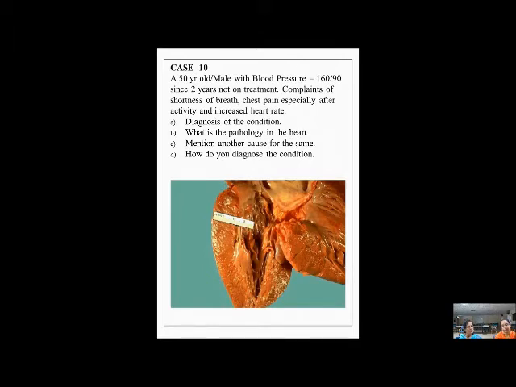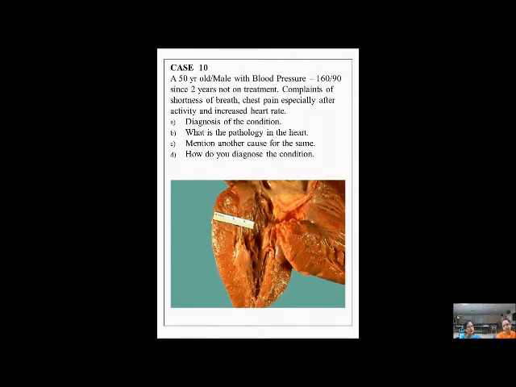So you have mentioned the blood pressures. Now they know what the normal values are, and now they call this hypertension. 2 years not on treatment. He has complaints like shortness of breath, chest pain and all. Now they are attending clinical postings, and this probably they can understand as angina pectoris.